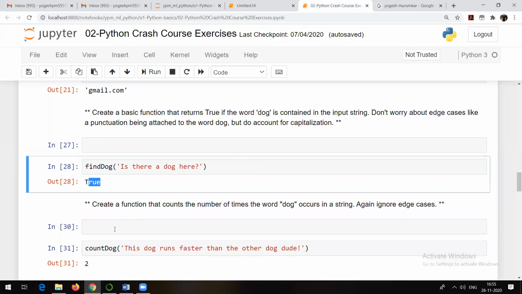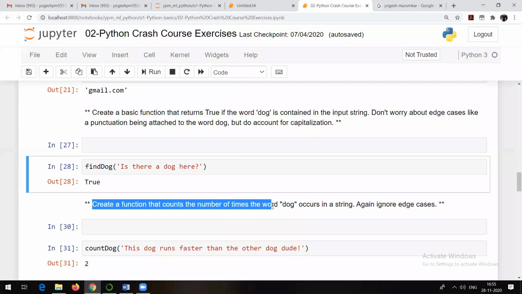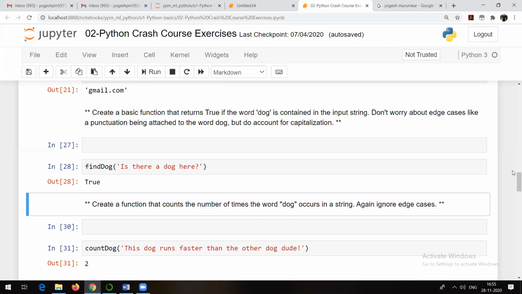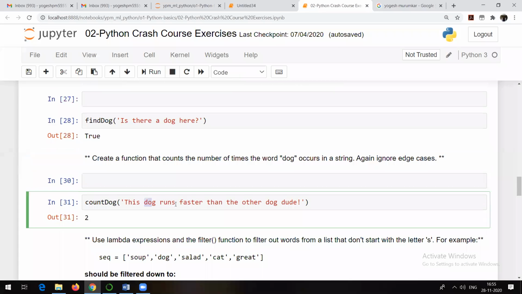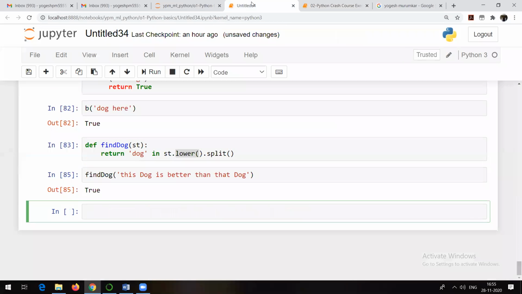Right? Next question. Create a function that counts the number of times the word dog occurs in a string. So just to add to the previous function, you just need to count how many times the word dog has occurred in a string. That's what you need to count. In the earlier case, we were trying to find out whether the word dog is present or not, but here in this case, we are going to count it.